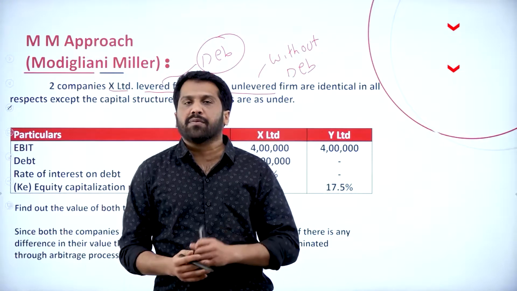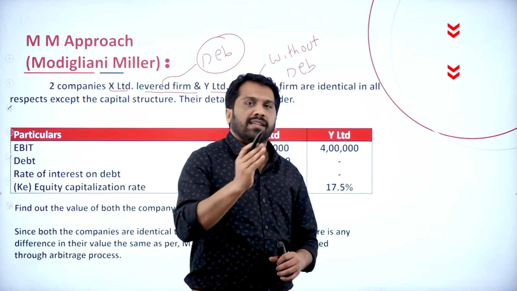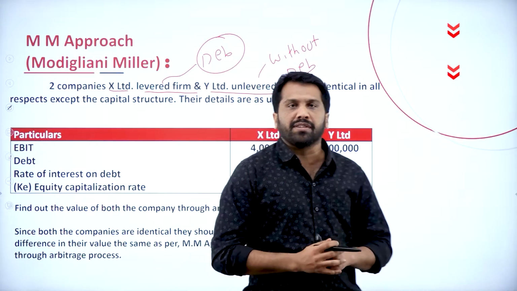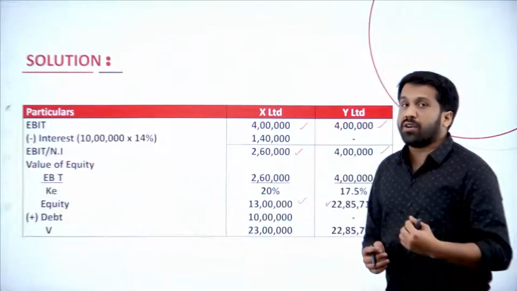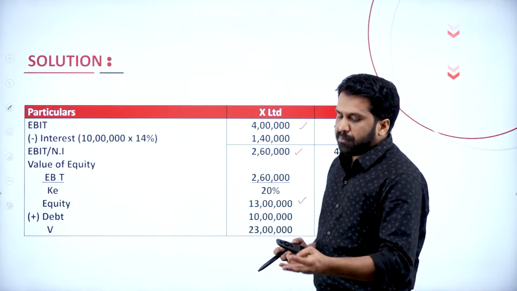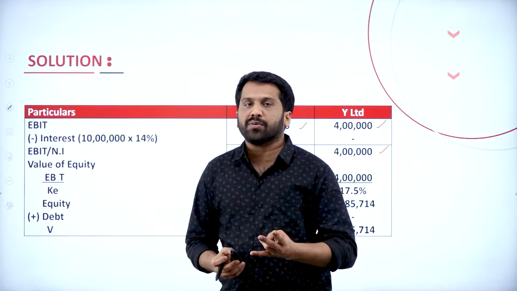X is levered and Y is unlevered. Levered in the sense they have debenture. Unlevered means they don't have debentures. What is the value of the firm? Equity plus debenture, we call it the value of the firm.